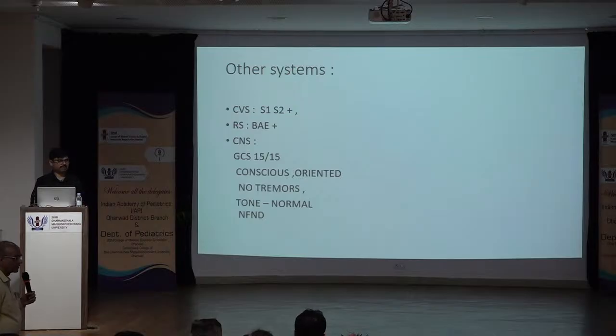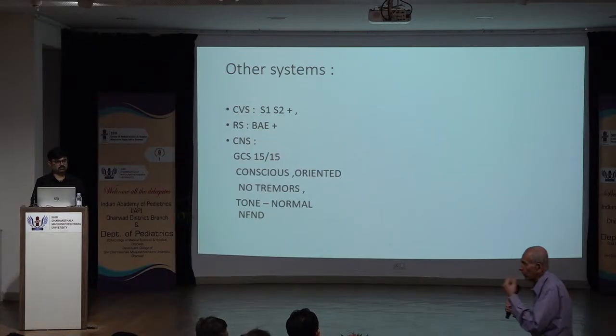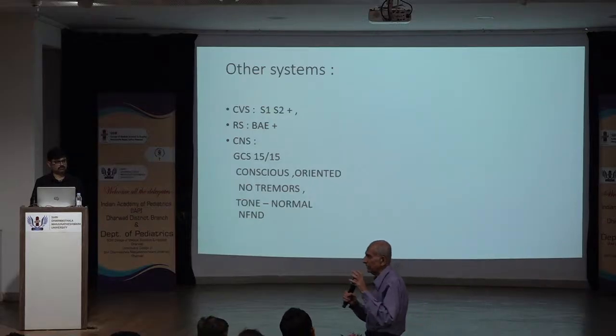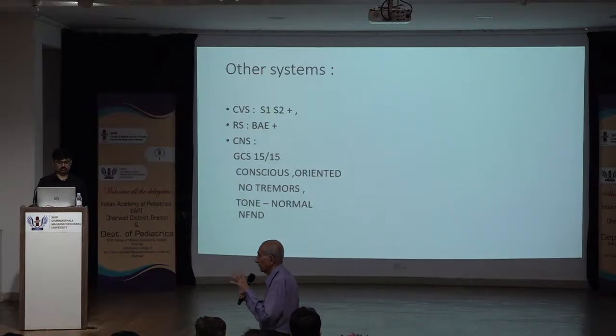There were no KF rings present. Does it make any sense, sir? Absence of a KF ring doesn't rule out Wilson's. Okay, so to that extent, we must look for it, but even if it's absent, Wilson's is not ruled out.